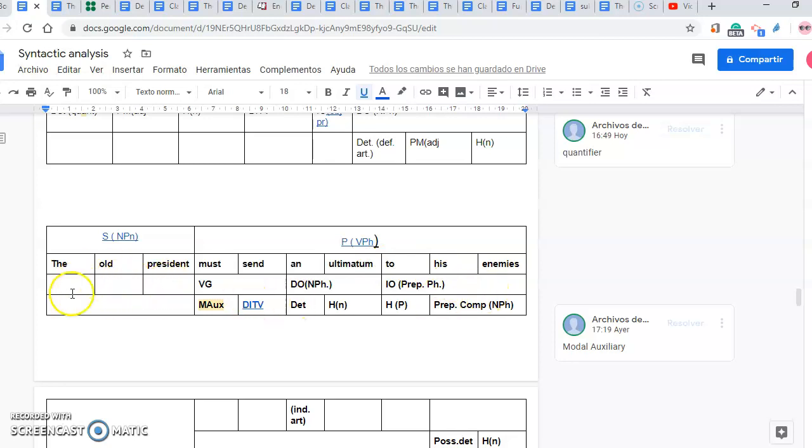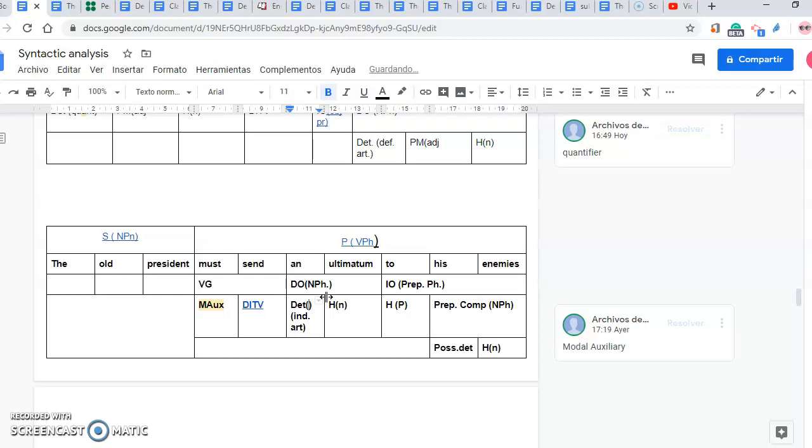The old president, I didn't analyze this inside. Verb group, must send. Must is a modal auxiliary. It is here written, modal auxiliary. And this is a ditransitive verb. Now we're going to look into that. Direct object, that is the function, category, noun phrase. Determiner, and it is an indefinite article. And ultimatum is the head, that is the role, noun.